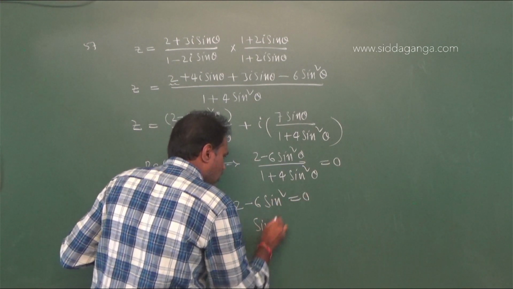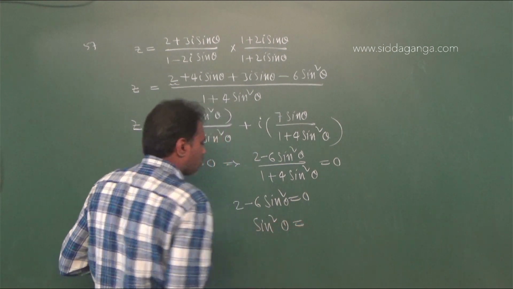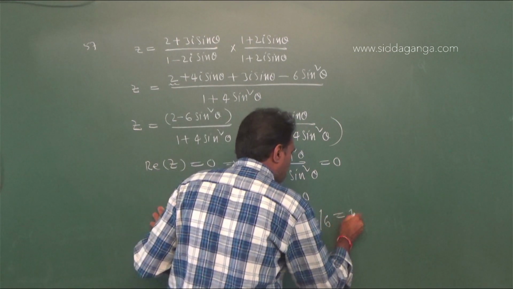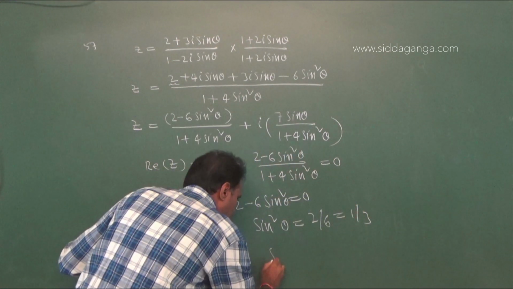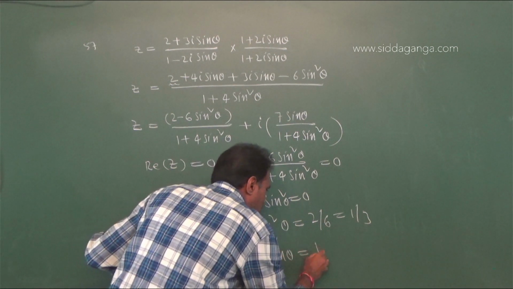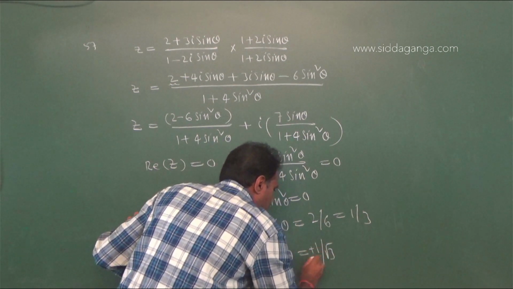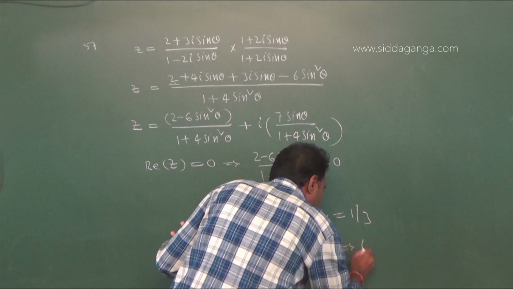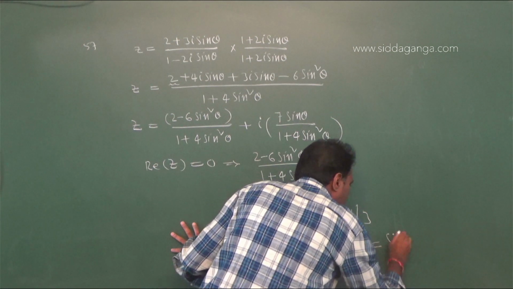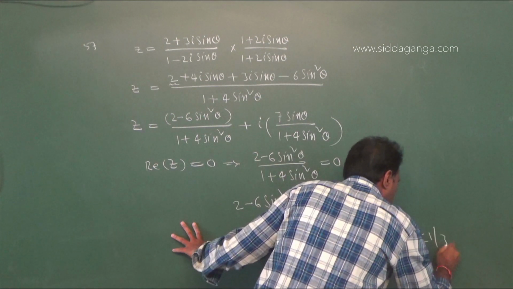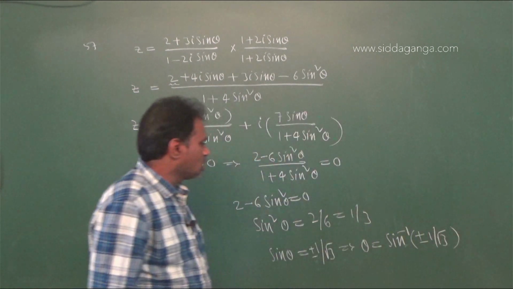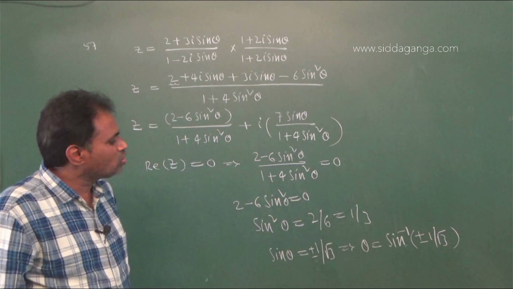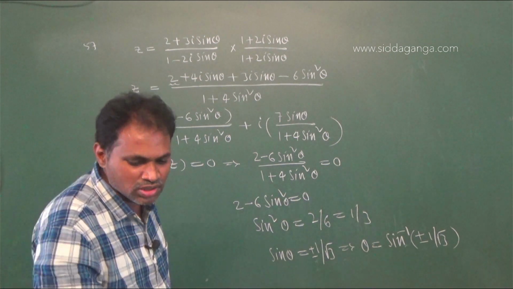Therefore sin square theta equal to 2 by 6, that is equal to 1 by 3. Therefore sin theta equal to plus or minus 1 by root 3, which implies theta equals sin inverse of plus or minus 1 by root 3. Therefore in the options, sin inverse of 1 by root 3 is given, that's why option 4 is right. Next question.